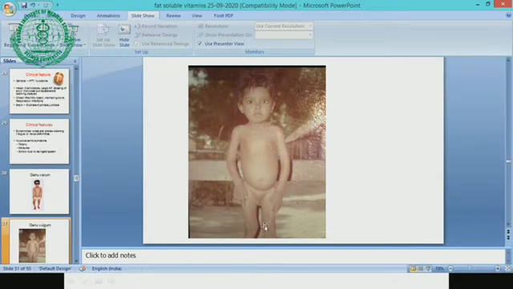You can see the genu valgum, the knock knee. Genu valgum is also called knock knee. So all signs of rickets and frontal bossing are there. All signs of rickets you can see in this child.